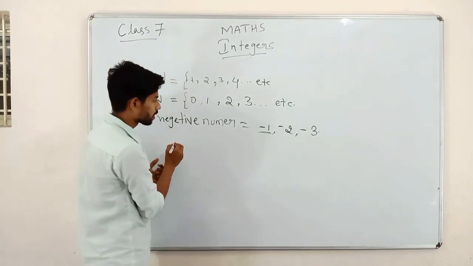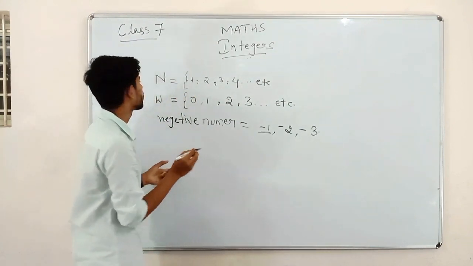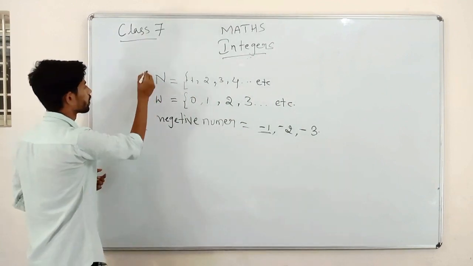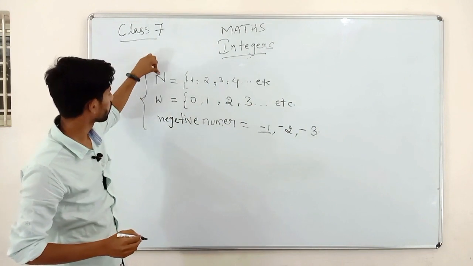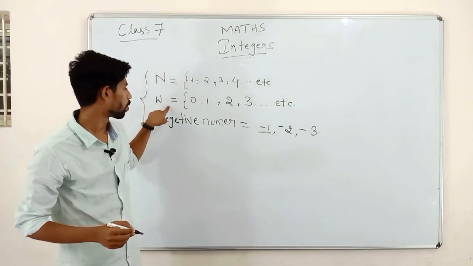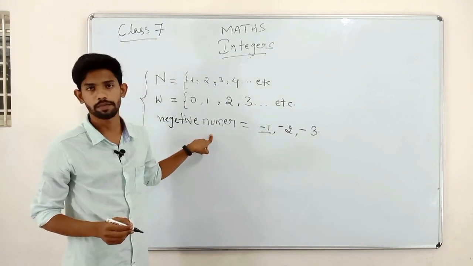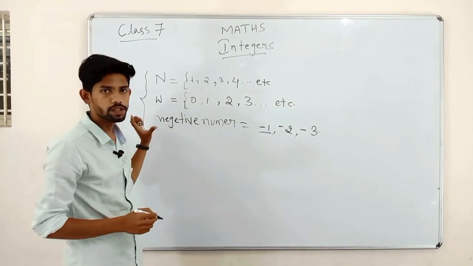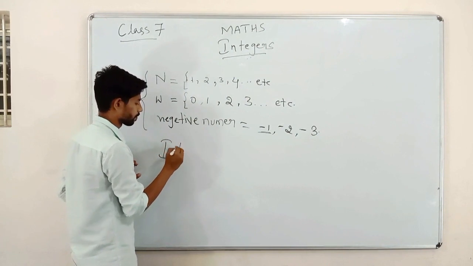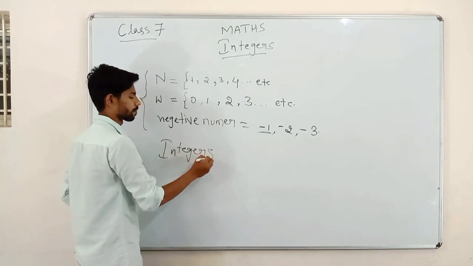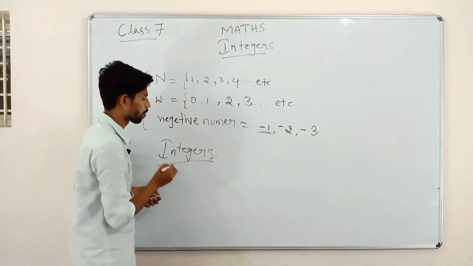So overall, integers are a combination of natural numbers, positive numbers, whole numbers and negative numbers. The combination of all these makes integers. So you all know what integers are?